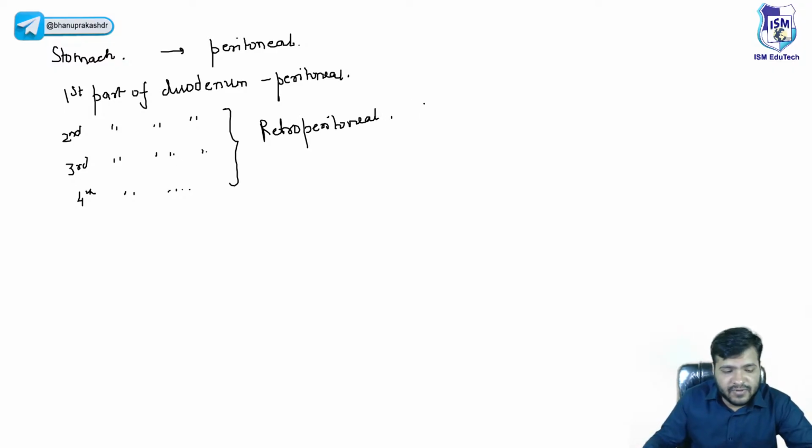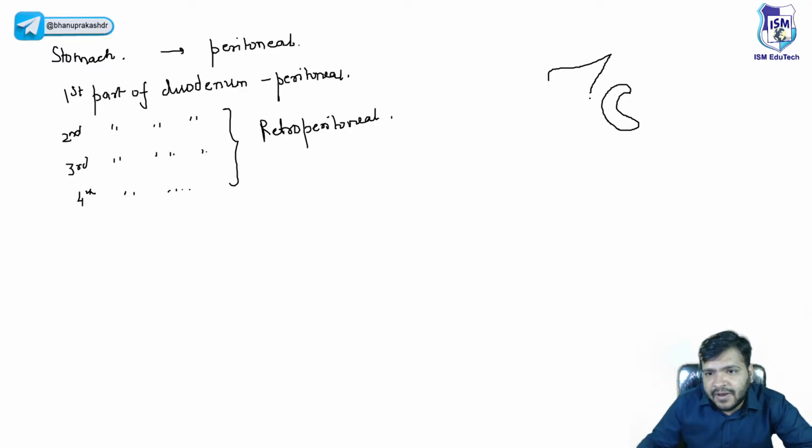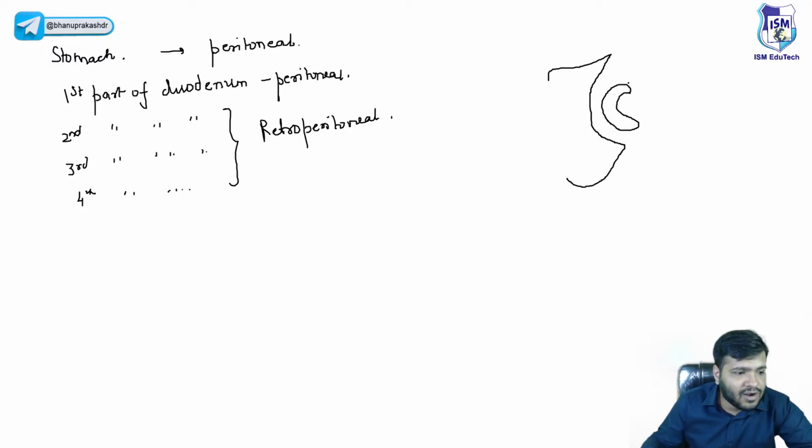Okay, retroperitoneal. I hope this time you understand the meaning. The peritoneum is covering from only one side. Yes, yes, beta. When I say, for example, kidney, now this is a covering of peritoneum which is covering only the anterior surface of the kidney. It is covering the kidney from only one side. So that is called retroperitoneal. Okay, and others will be covered completely.